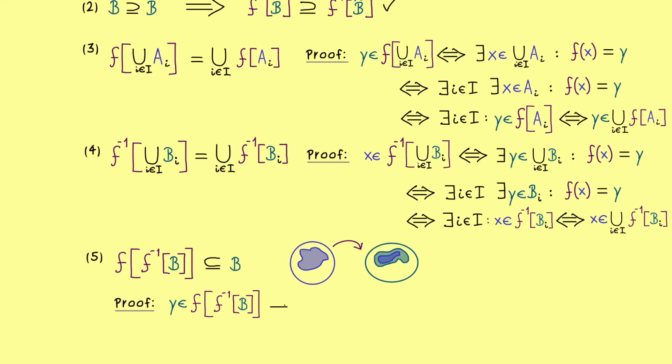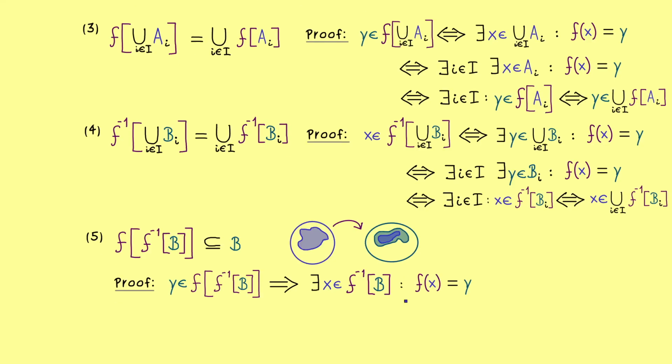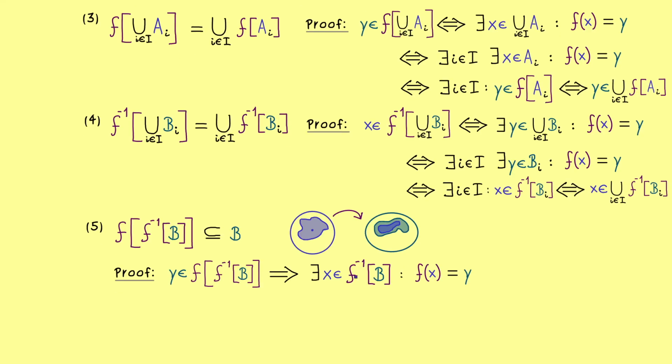So let's start with an element y in the image, which means we can use the definition and find the corresponding x. And as always, this just means that f of x is equal to y. However, now we can also use the definition of the pre-image, which means for this x, we find the corresponding point on the right-hand side that lies in B. So in short, we can just say for this element x, there exists an element y tilde in B with the property that f of x is equal to this y tilde.